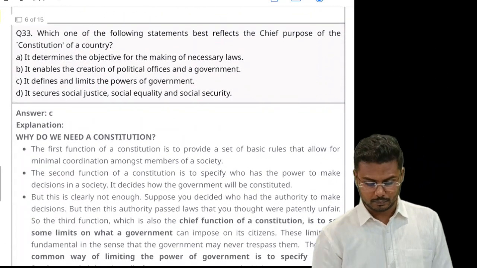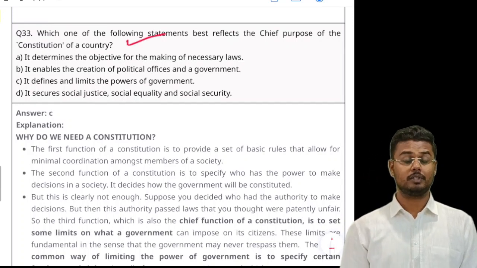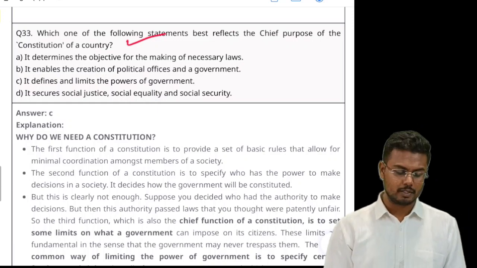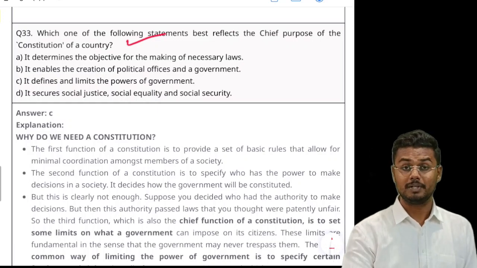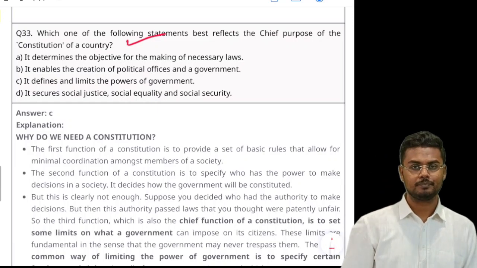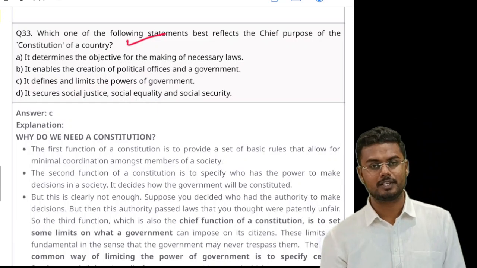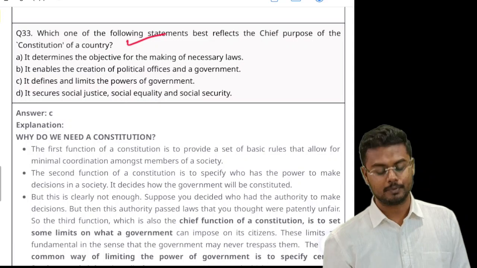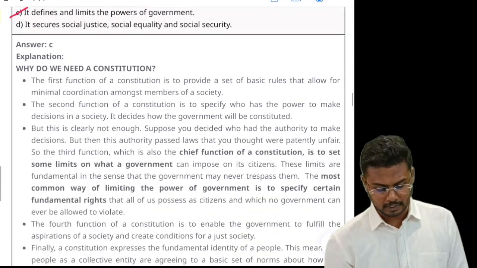Question number 33. Which one of the following statements best reflects the chief purpose of the constitution of a country? What does a constitution mean for a government? It is a limitation for the government, because it cannot exercise its absolute powers. As a result, government is limited by the Constitution of India, or for that matter, the constitution of any country. So it is a document which ensures certain rights for the citizens, whereas it acts as a barrier or a limitation on the power of the government. So option C, that is, it defines and limits the power of the government, would be the right answer.